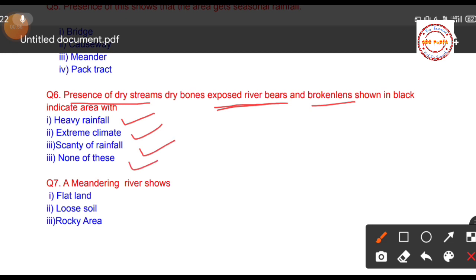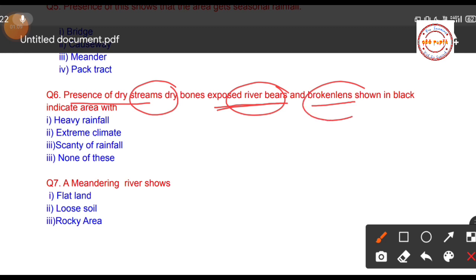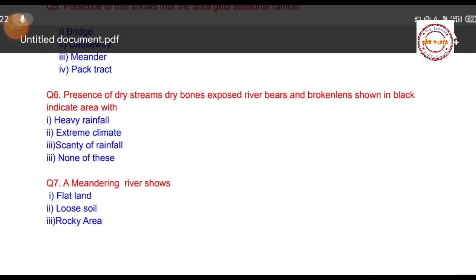Here it is very easy to get the correct answer. Dry streams mean less rainfall. Exposed river beds of course mean less rainfall. Broken lands are also due to less rainfall. So your correct option will be scanty rainfall. On the topographical map, if dry streams, exposed river beds or broken lands are shown in black color, that indicates the area receives very little rainfall.